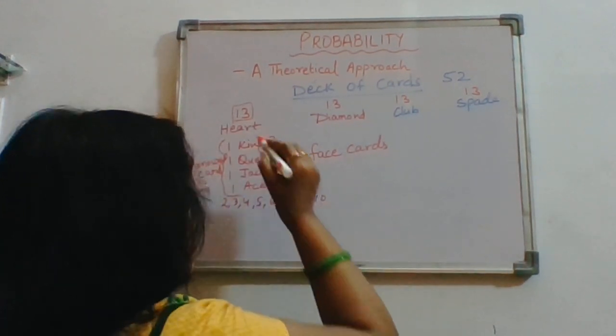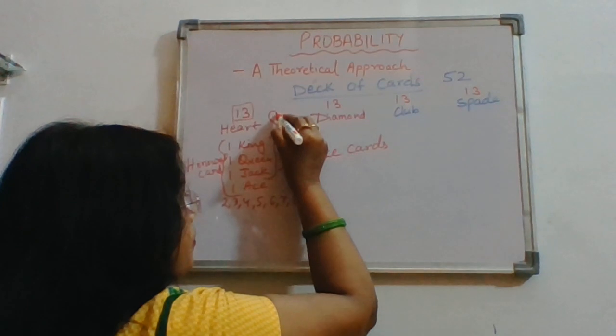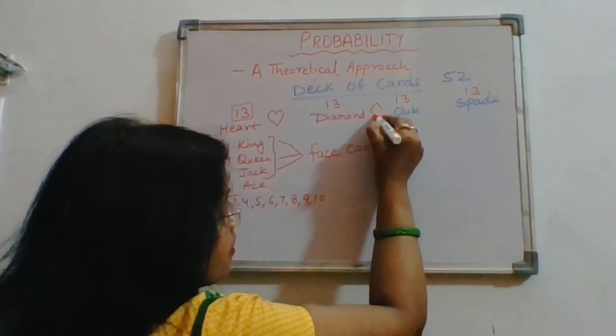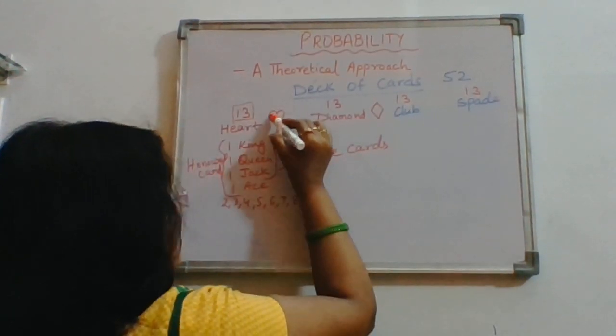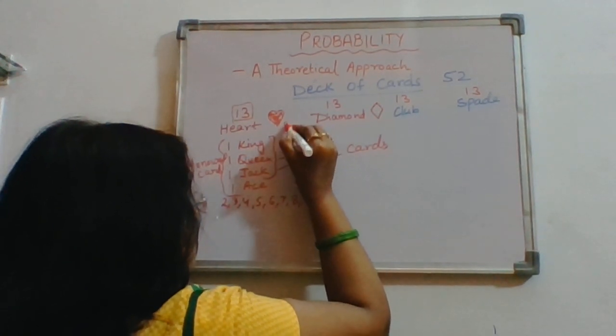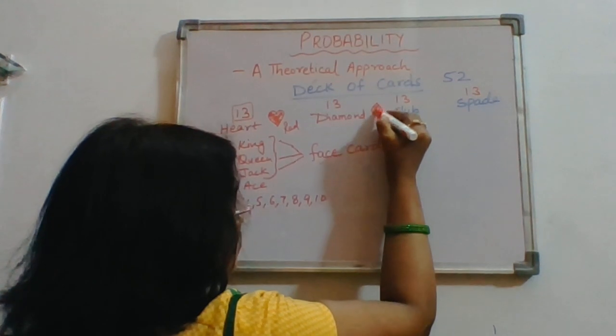And heart and diamond are red in color. This is also red and this is also red.